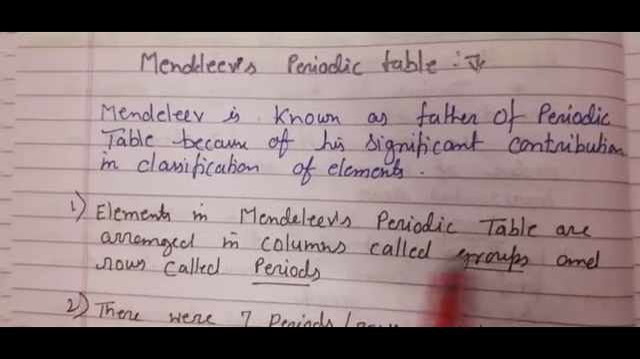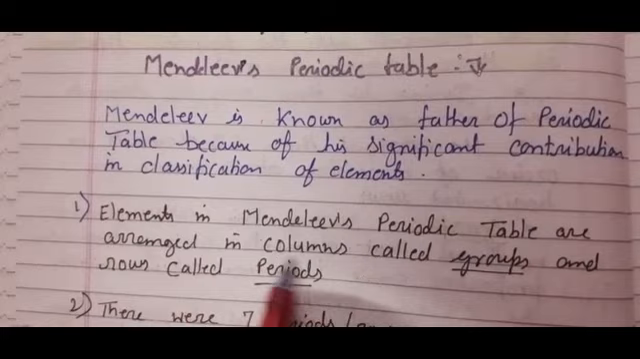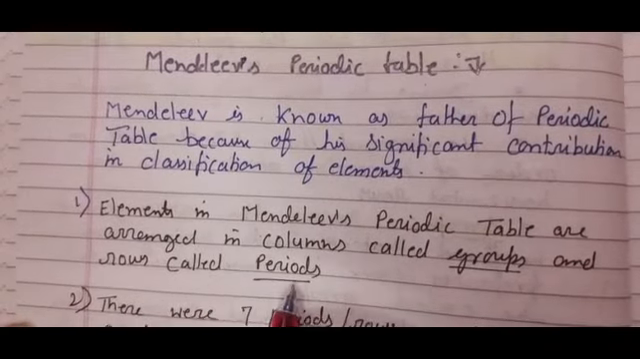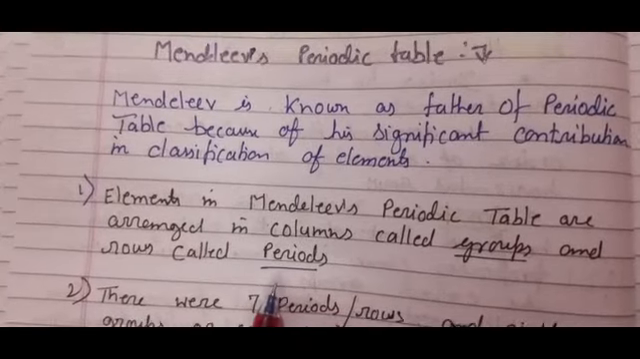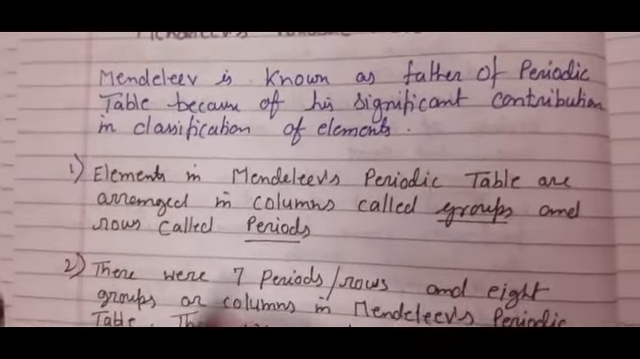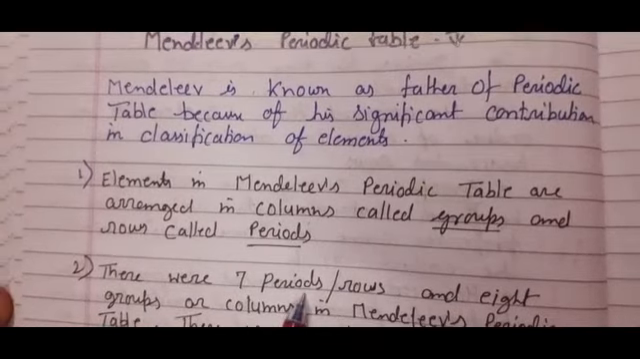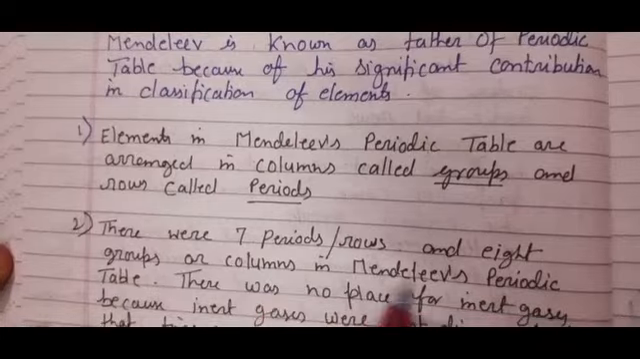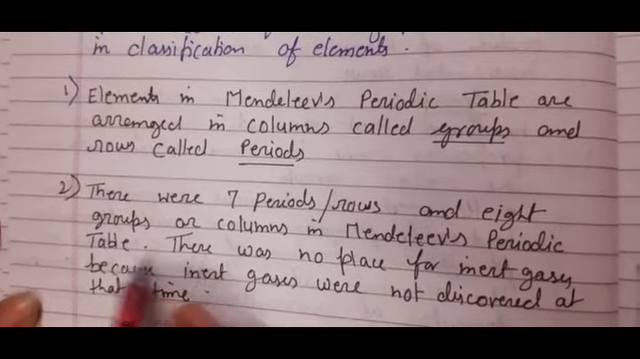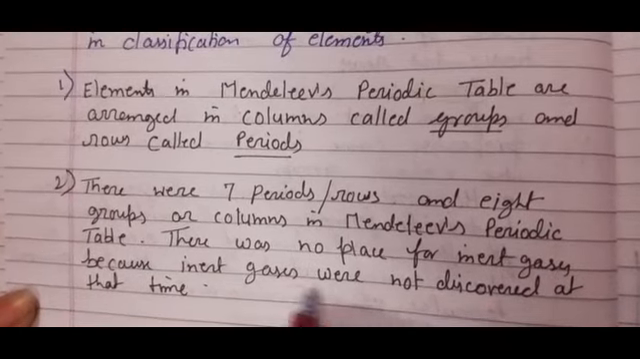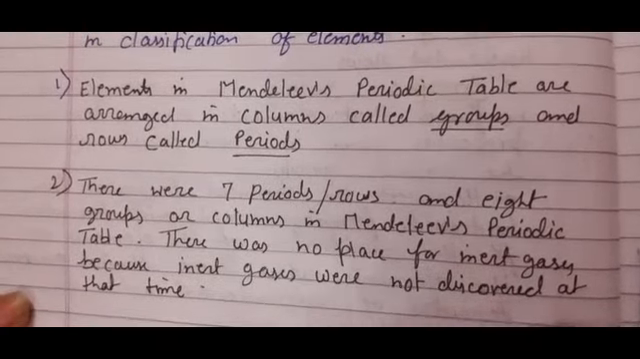Elements in Mendeleev's periodic table are arranged in columns called groups and rows called periods. Even today in the modern periodic table we are using these terms of groups and periods. There are 7 periods or rows and 8 groups or columns in Mendeleev's periodic table. There was no place for inert gases because inert gases were not discovered at that time.